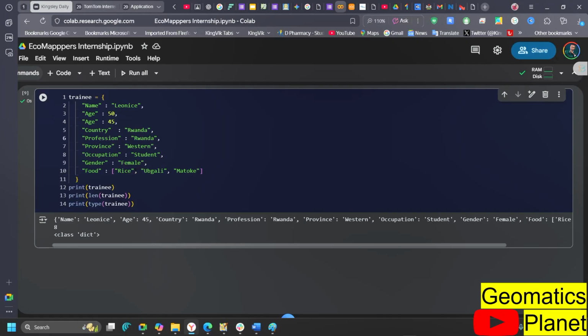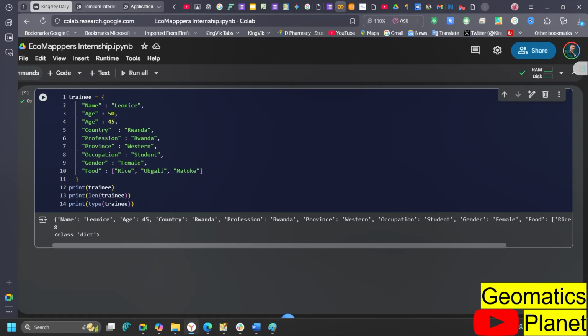This is the whole thing. The key cannot be duplicated. It cannot have items that have the same key, but it can have items that have the same values. You get what I'm trying to say. So the duplication is about the key.